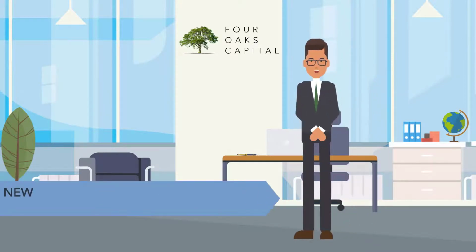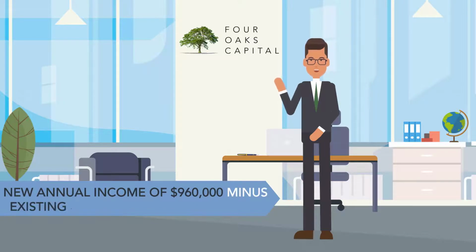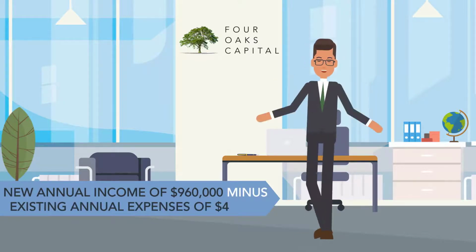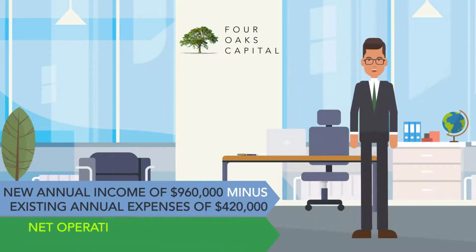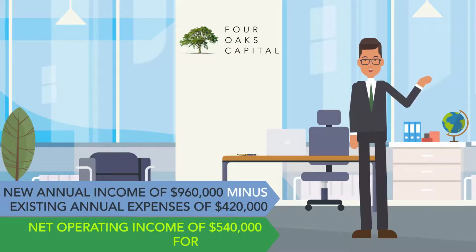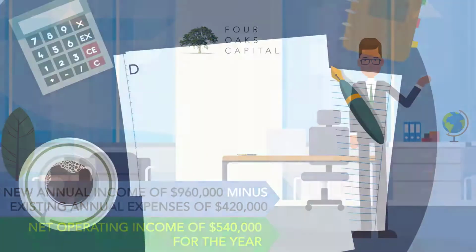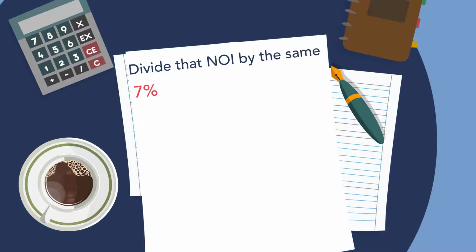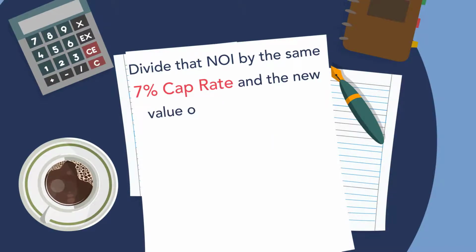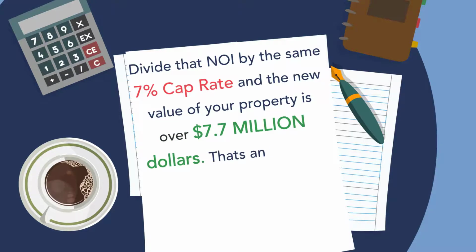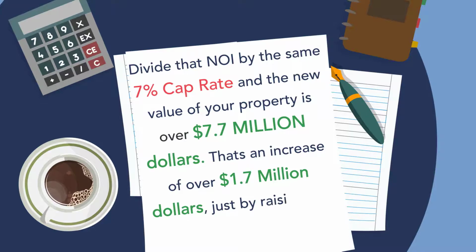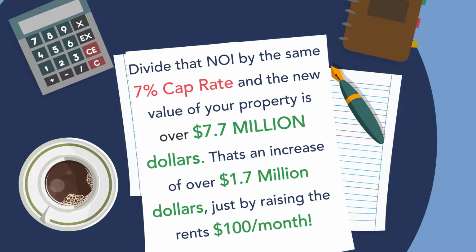So our new annual income of $960,000 minus our existing annual expenses of $420,000 leaves a net operating income of $540,000 for the year. Divide that NOI by the same 7% cap rate, and the new value of your property is over $7.7 million. That's an increase of over $1.7 million just by raising the rents $100 a month.